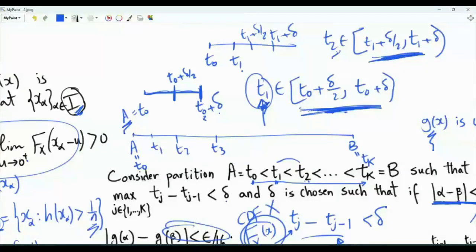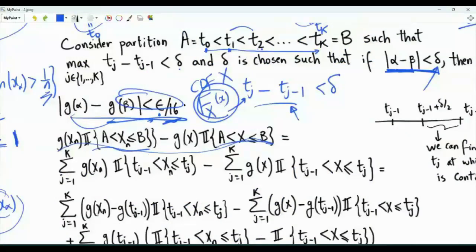And because there are uncountably infinite number of points in this interval, we are guaranteed to be able to find T2 at which the CDF of random variable big X is continuous. We will continue to do so till we partition the interval from A to B. Let's rewrite each of those indicators in terms of the partition. So here g of xn, indicator xn between A and B, is summation j from 1 to k, g of xn, and then we have indicators xn greater than tj minus 1, less than or equal to tj. And we will do the same to this indicator.